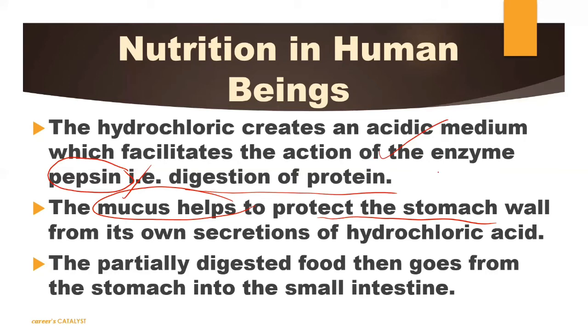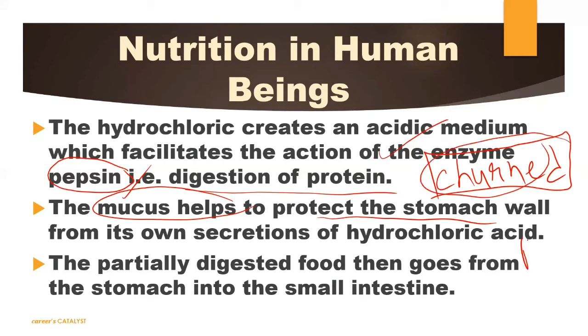Just like we churn things in a mixer grinder, here also the semi-digested food which we pushed inside your stomach will get churned, and after churning it will get converted into a simple paste-like food.